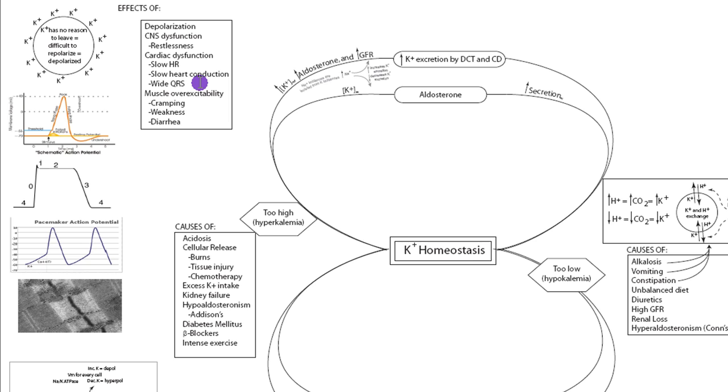In fact, it can get so wide, or we can delay that repolarization so long, that we can get ectopic pacemakers, because a cell is still depolarized when another cell comes out of the refractory period, and it'll be activated by its neighbor then, leading to another pacemaker or an ectopic pacemaker. Looking at muscle, we're actually going to get overexcitability of muscle, which can lead to cramping, and if it's continually cramping, it's going to become weak.